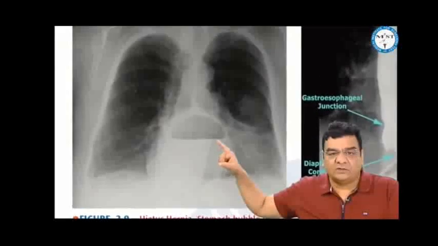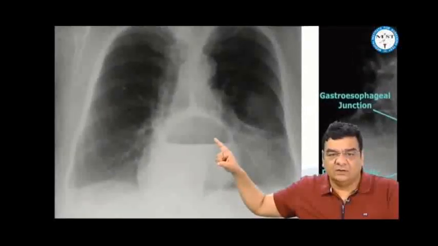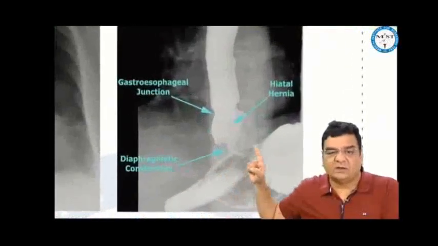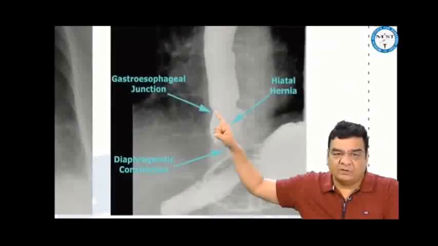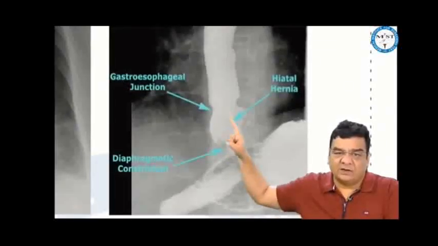This is the image of chest X-ray where you can see the stomach shadow in the thorax. So this is hiatus hernia, but whether it is sliding or paraesophageal, that can be known on a CT scan with contrast, wherein we are seeing the gastroesophageal junction up in the thorax here. That means this is a sliding type of hiatus hernia.